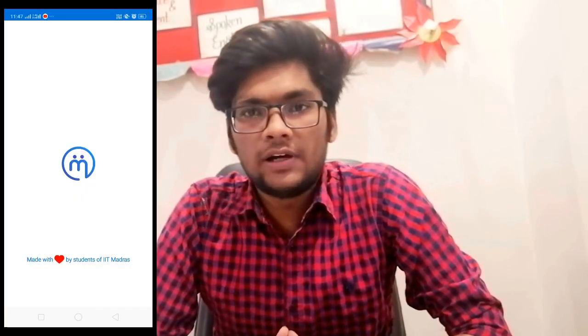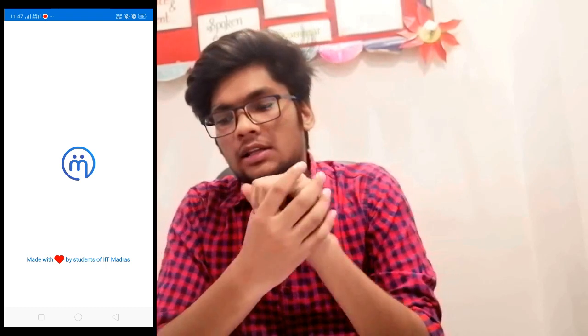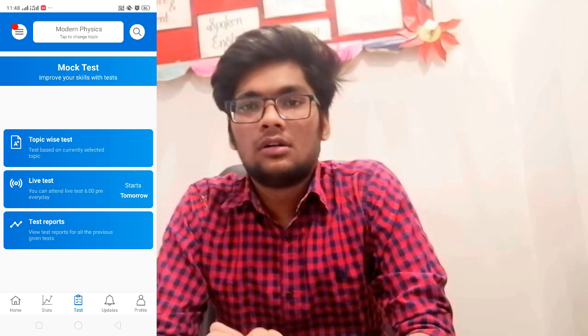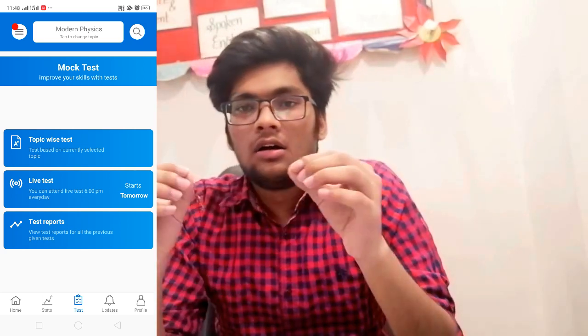The third one is the Melvano app, which is becoming popular day by day. Actually, Melvano is created by the students of IIT Madras, and it is a very incredible app. In that app, along with doubts, you can get live tests and free tests also to speed up your preparation. And in Melvano too, you have no limitations on asking questions. You can ask as many questions as you want.